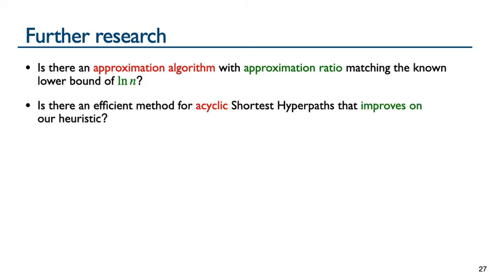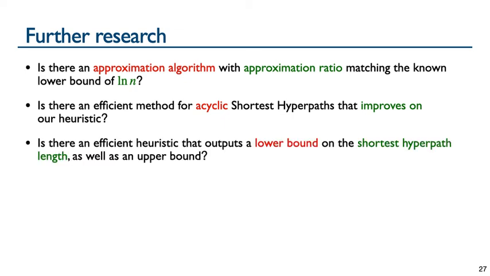Experimentally, our heuristic was only suboptimal on acyclic instances. We would like to know if there is an efficient heuristic for the acyclic version of shortest hyperpaths that improves upon our heuristic. In practice, a user running a heuristic would like to quickly know how close the hyperpath heuristic is to optimum. Is there an efficient heuristic that outputs a lower bound on shortest hyperpath length so we can quickly determine the quality of the heuristic hyperpath without needing to enumerate all hyperpaths, which can take many hours?